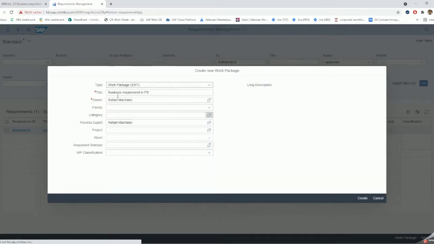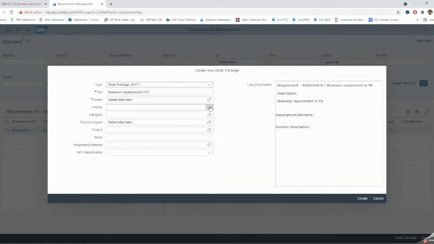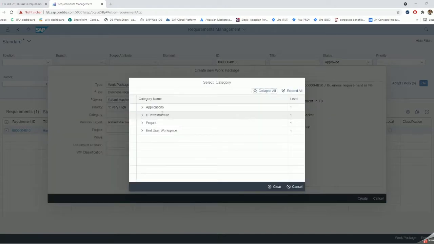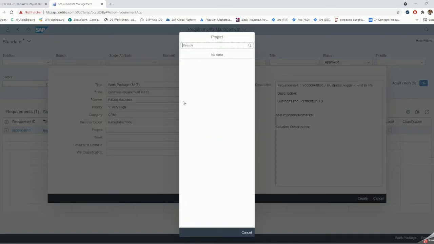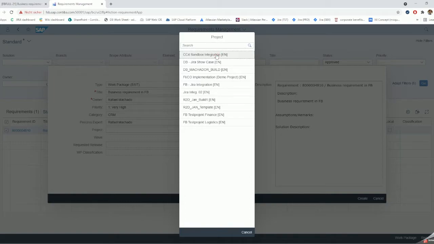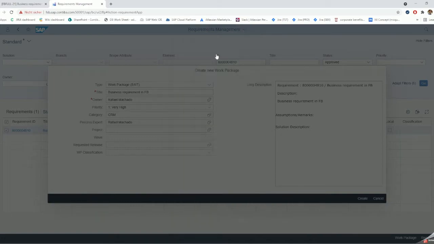Create new work package. The priority of the work package will be very high. The category will be applications, functional, CRM. This will be synchronized later to the labels. The project is the project that we mapped on our Jira side. So CC4 Sandbox integration is the one that we must choose. Any other one will not trigger.